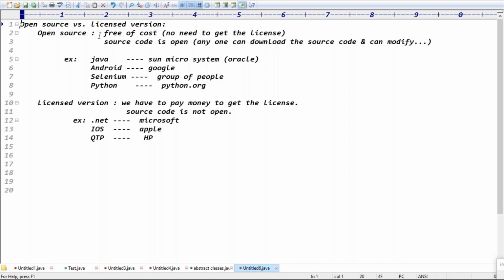Open source means free of cost, guys. You don't need to get a license, and the source code is open here. And license means we have to pay money to get the license, and the source code is not open, it is not available, right?